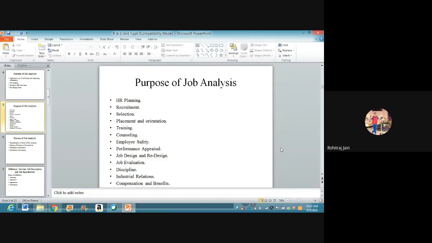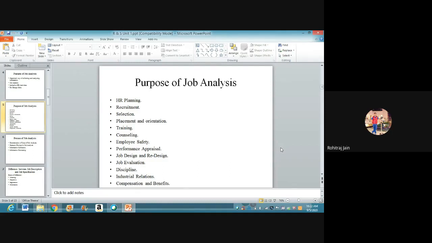Then employee safety. Job analysis helps the managers in analyzing hazardous conditions after studying various operations to be performed in the job. It helps in creating a healthy and safe working environment by easily improving work situations.